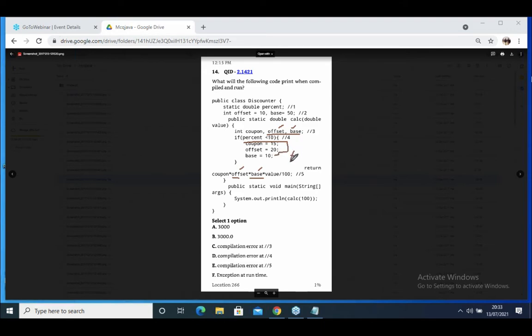No, right? That is the reason this code shows a compile time error. We did not initialize any value. So your option should be E. Maybe you will say, sir, I initialized 20 and 10. But these lines are executed only when the condition is true. Understood or not? When the condition is true, they get initialized here. If the condition is false, these variables do not get initialized.